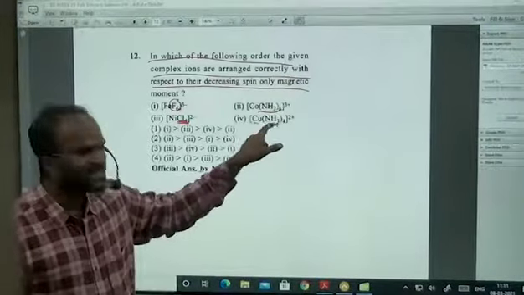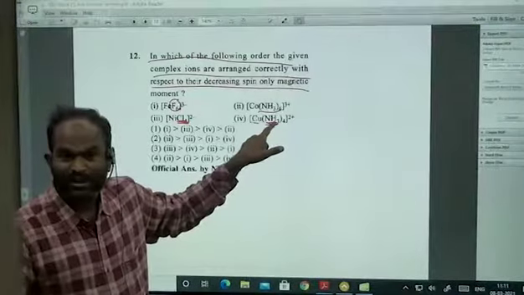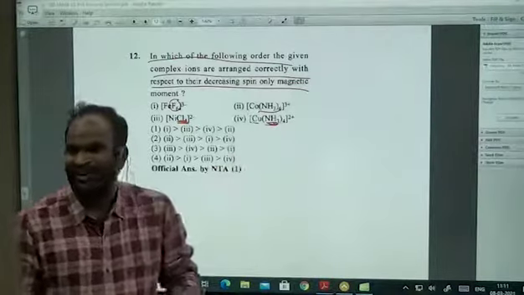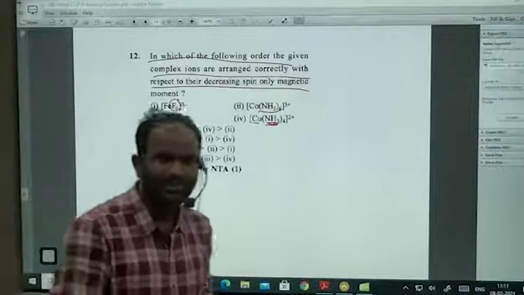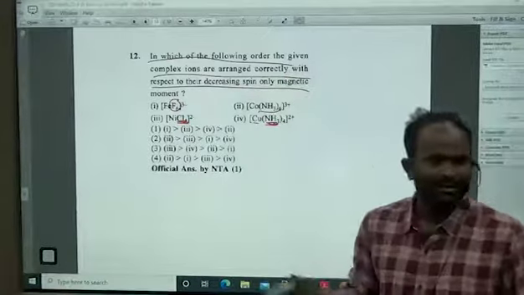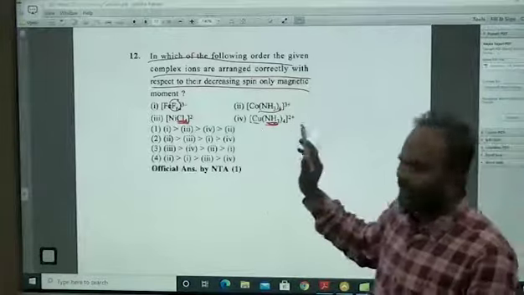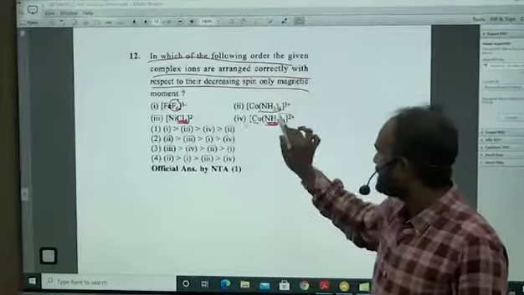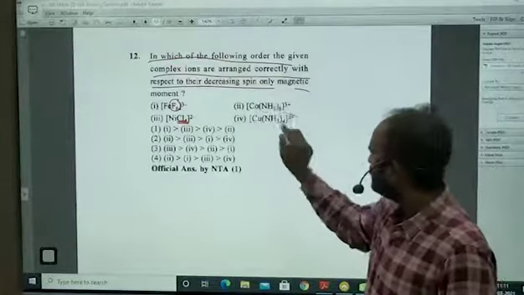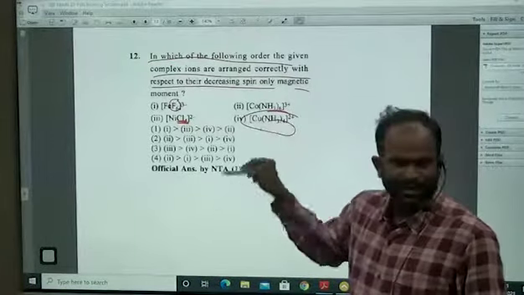Ni+4, strong ligand. Then what about this? Copper ammonia, strong ligand or weak ligand? First of all, there is no point of strong ligand, weak ligand if it is a d9 configuration. Once you cross d8 configuration or d7 configuration, it doesn't matter. Of course, we remembered it like that, good point. And there is a big story behind this. If you remember, Cu(NH3)4 2+, there is a big story behind this.